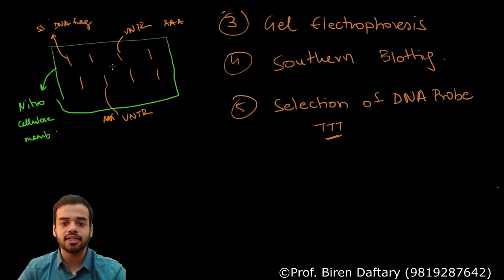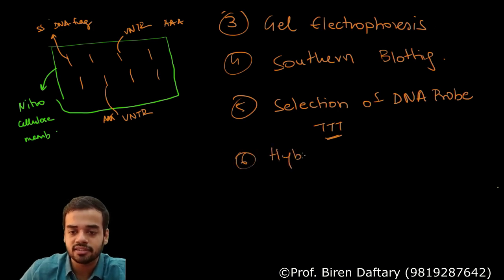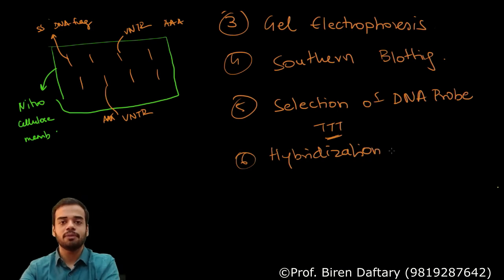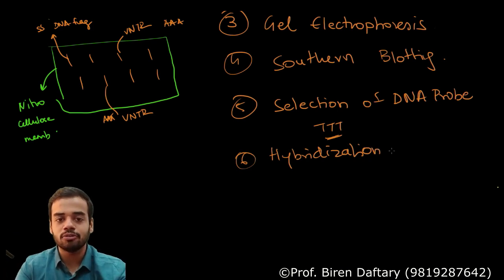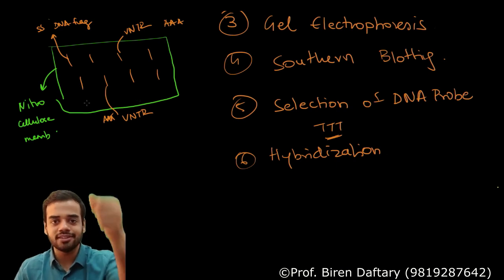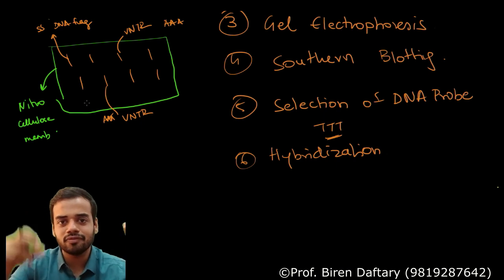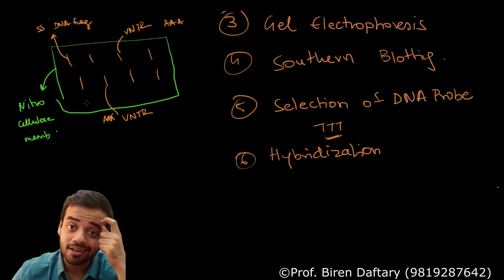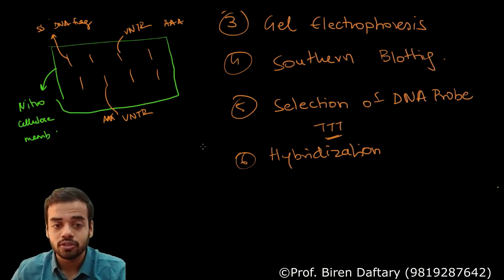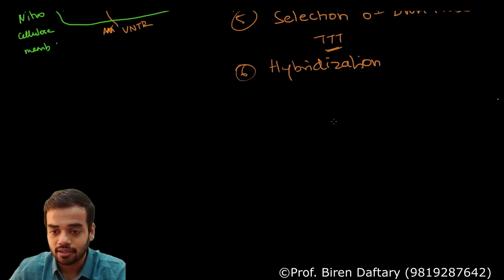All these, correct? Step number 6 is called hybridization. This is the second last step. What happens in hybridization? Now very simple. In hybridization, what normally is done is this nitrocellulose membrane, okay, now you take this membrane. It is like a paper, and on that the fragments are present. You take it and you put it in a container having all those DNA probes. So again, just imagine this is your container, yellow colored.